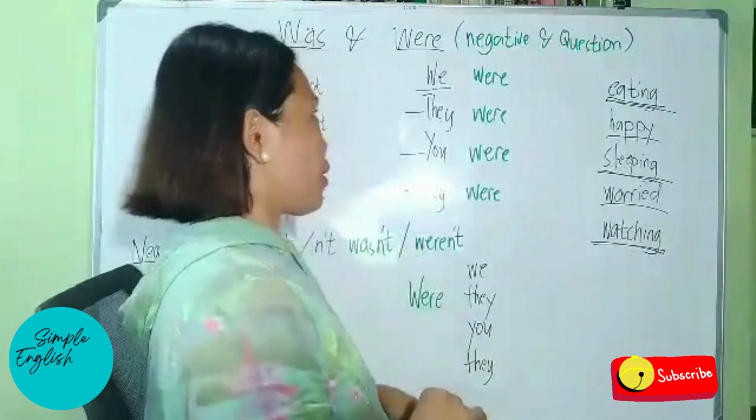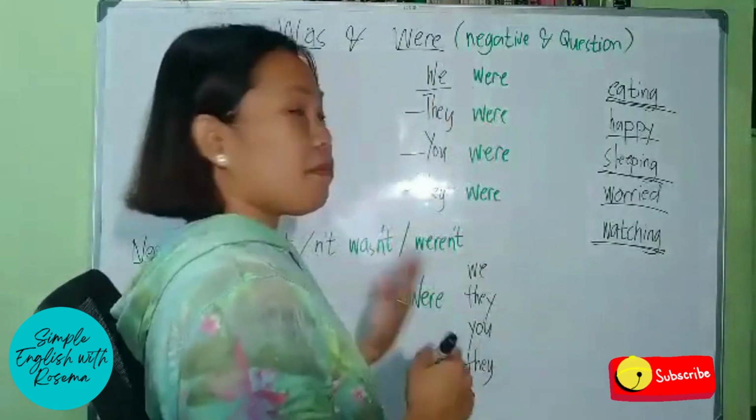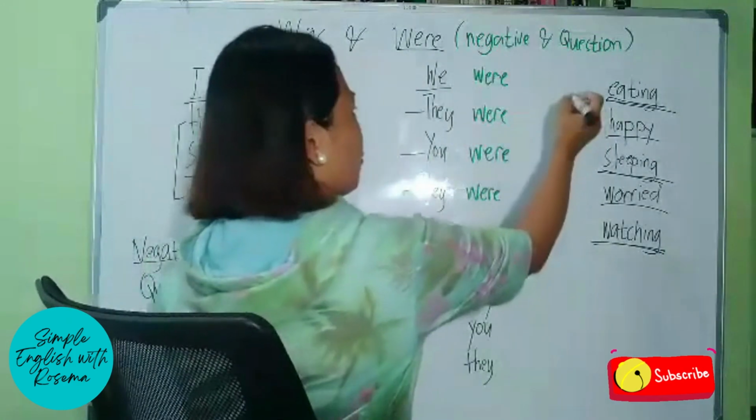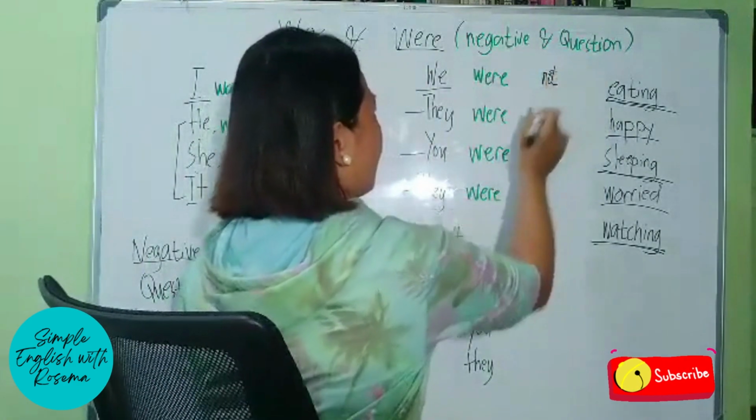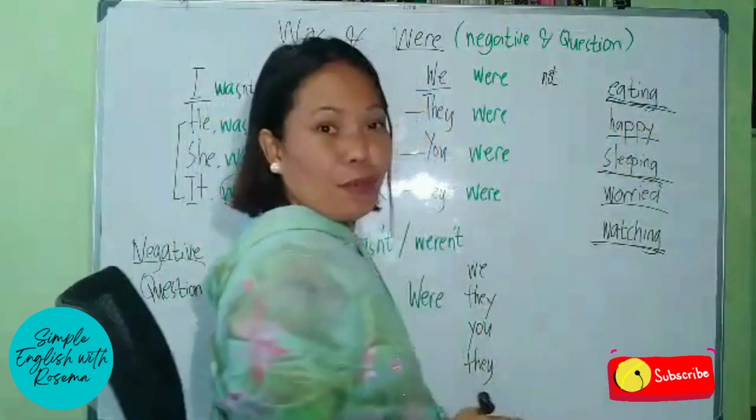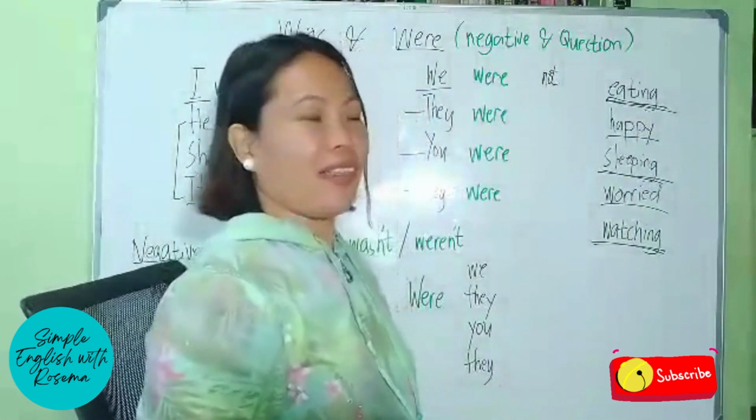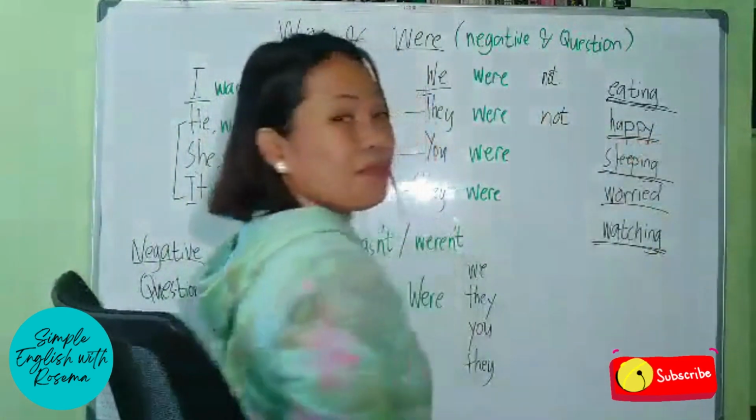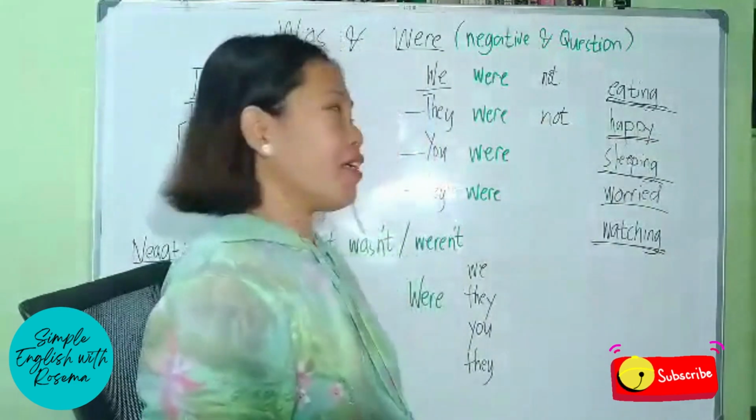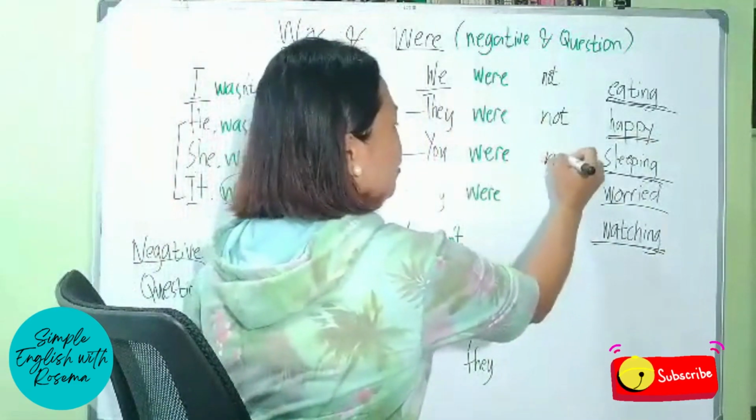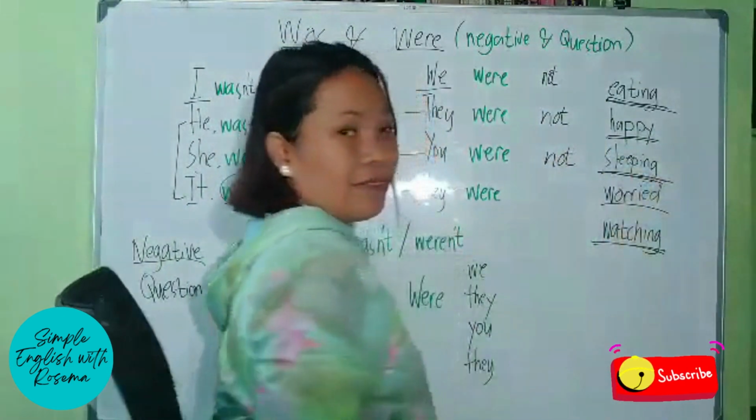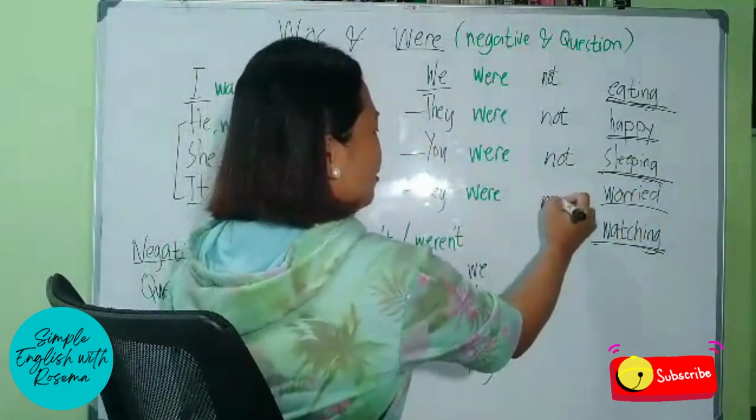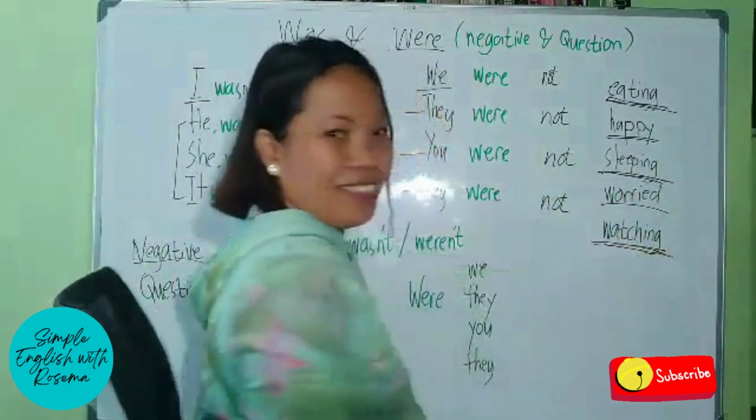So the same goes for were. In making a negative sentence using our be verb were, we just have to add not as well. So we can say, we were not eating. We're just talking with each other. We're not really eating. Or we can say, they were not happy. They were not happy about the news. Or we can say, you were not sleeping. You were awake the whole time. Or you can say, they were not watching. They were playing with each other.